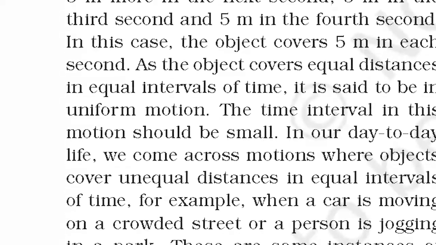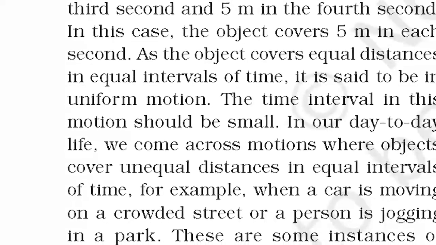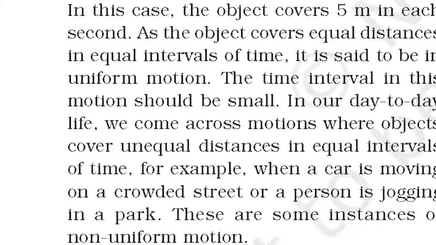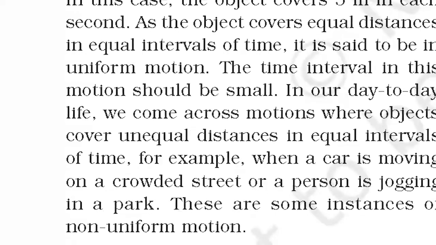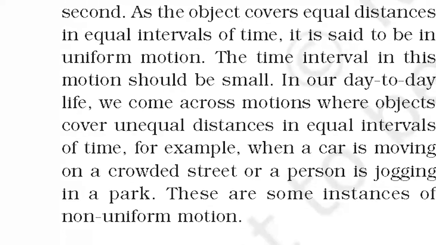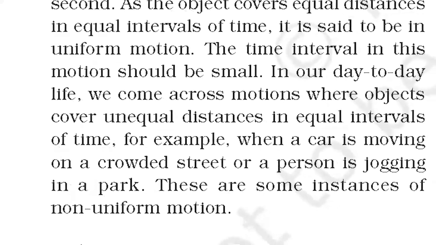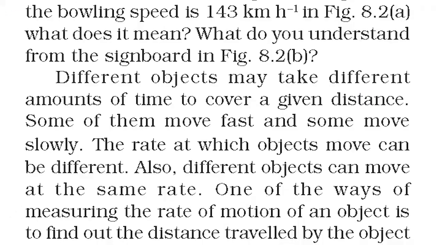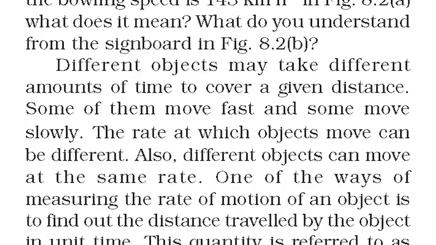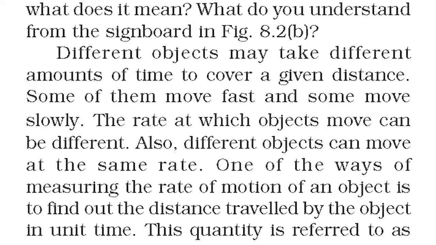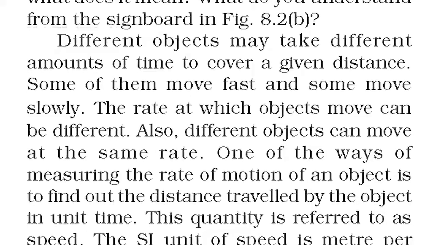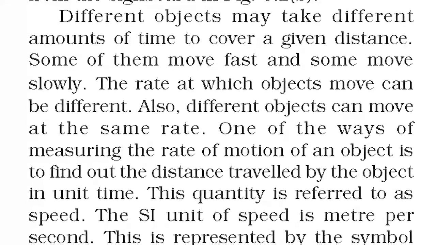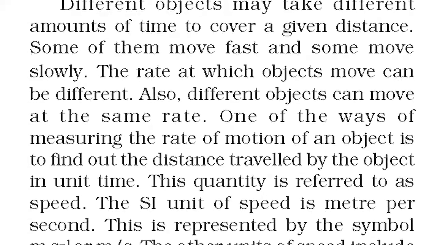In our day-to-day life, we come across motions where objects cover unequal distances in equal intervals of time, for example, when a car is moving on a crowded street or a person is jogging in a park. These are some instances of non-uniform motion. Measuring the rate of motion. Look at the situations given in Fig 8.2. If the bowling speed is 143 km/h in Fig 8.2a, what does it mean? What do you understand from the signboard in Fig 8.2b?